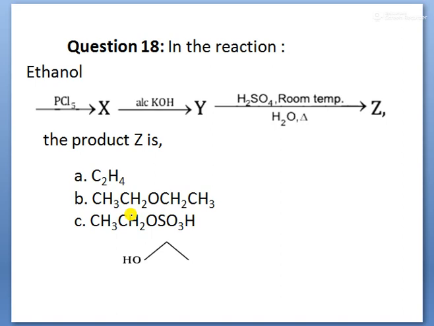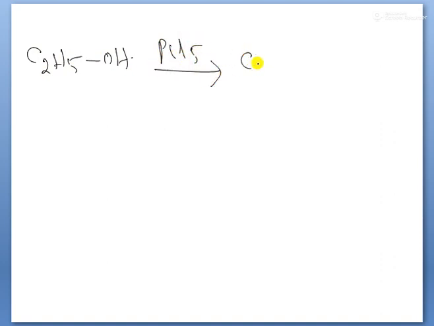In the reaction, ethanol reacts with PCl5 to give X, with alcoholic KOH gives Y, and at room temperature gives Z. What is the product Z that is being asked, children? You see, children, I am writing the reaction here. Ethanol, you know the formula of ethanol, C2H5OH. The C2H5OH reacts with PCl5. So what is the product formed here? C2H5Cl is formed. This is X, children.